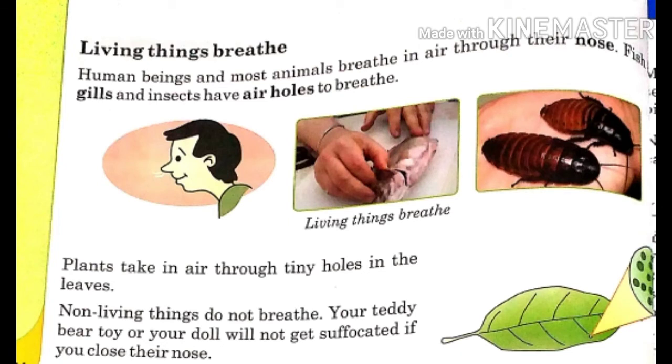So students, just like human beings, most of the animals breathe through their nose. Fish breathe through their gills. Just like animals and human beings, plants also breathe to live. They breathe through very small openings in their leaves called stomata. So, it shows that plants also need air to breathe. So, non-living things do not breathe. We haven't seen a table or a chair breathing air.